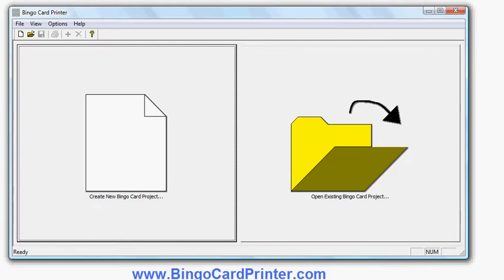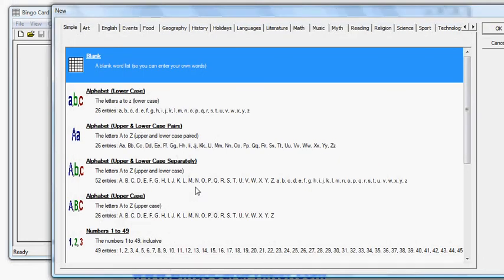In this video I'm going to show you how to make some Greek letter bingo cards using a program called Bingo Card Printer, which you can download from bingocardprinter.com. This is the initial screen of the program. I click Create New Bingo Card Project. I'm now ready to start creating my bingo card.